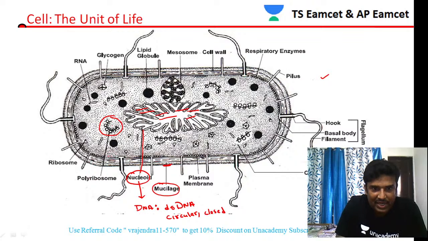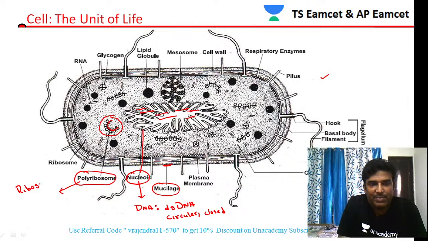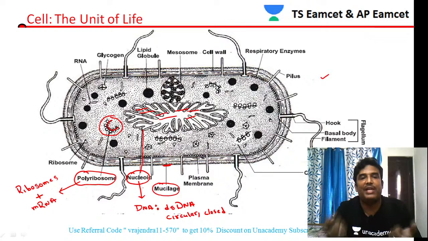So ribosomes are attached to a thread-like structure. Here you can see this thread-like structure. Altogether it is called polyribosomes. So what is polyribosomes composed of? In prokaryotes, no doubt ribosomes are present. Ribosomes are in association with mRNA. So ribosomes plus mRNA is called polyribosomes.